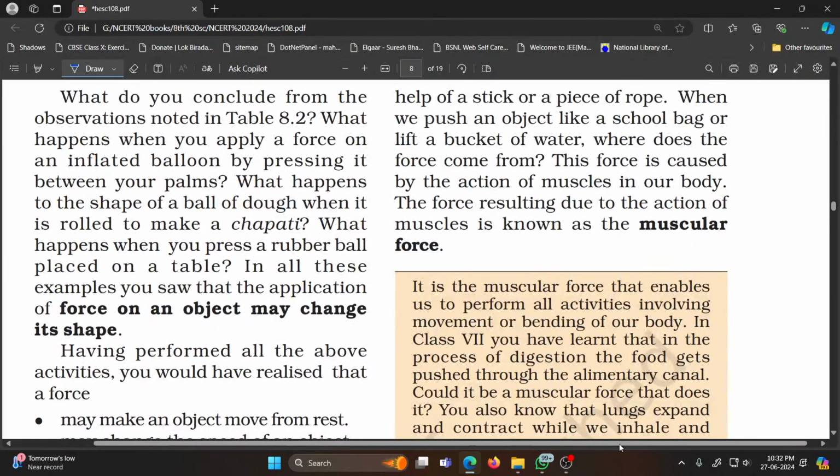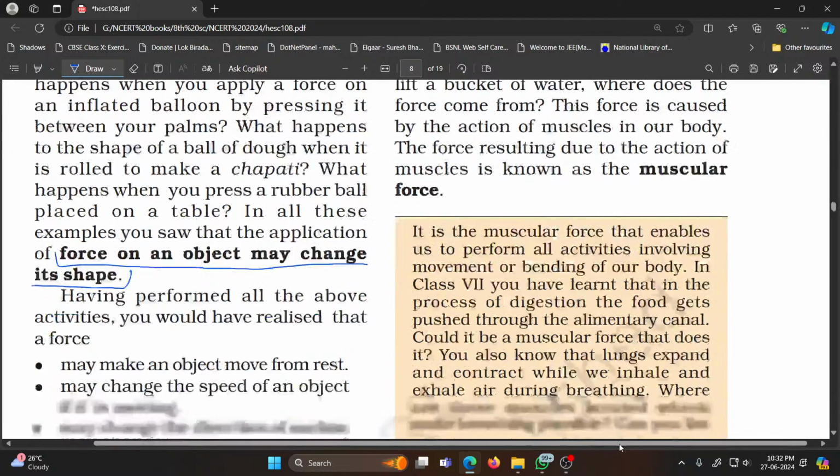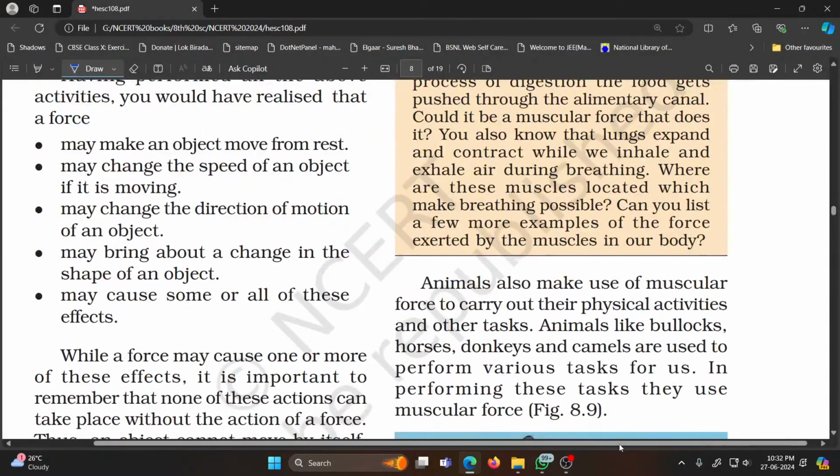So what do you conclude from the observations made in the table? What happens when you apply a force on an inflated balloon by pressing between your palms? What happens to the shape of the ball of dough when it is rolled to make a chapati? In all these examples, we can see that a force on an object may change its shape. So, what are the effects of force in all? Finally, force क्या क्या कर सकता है?